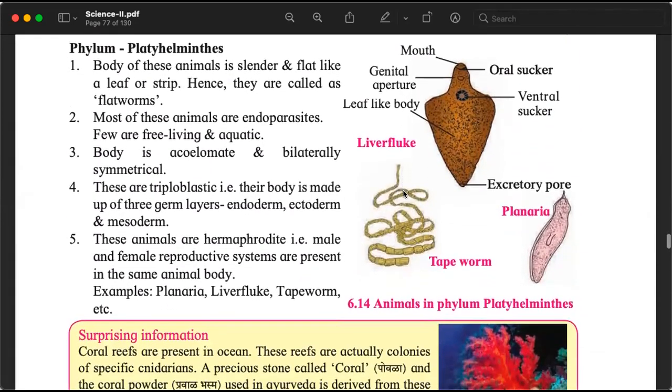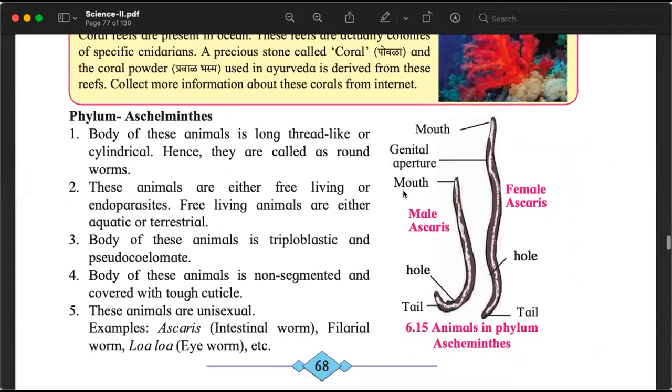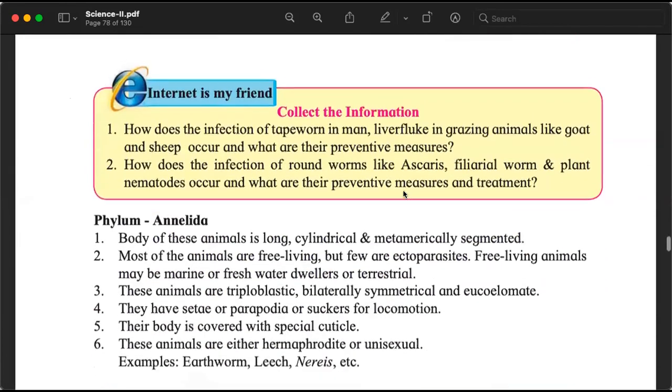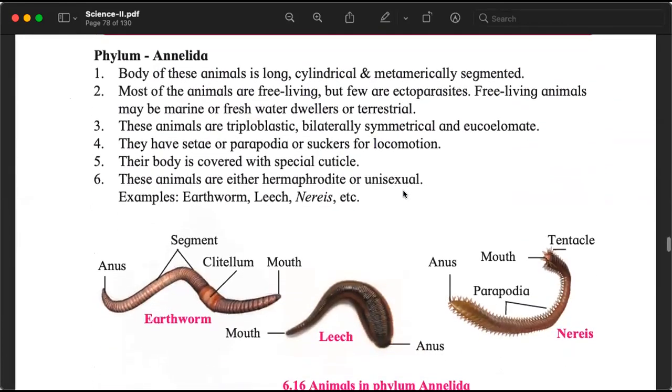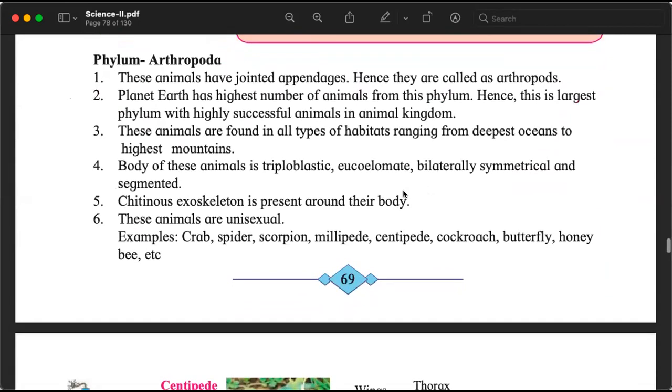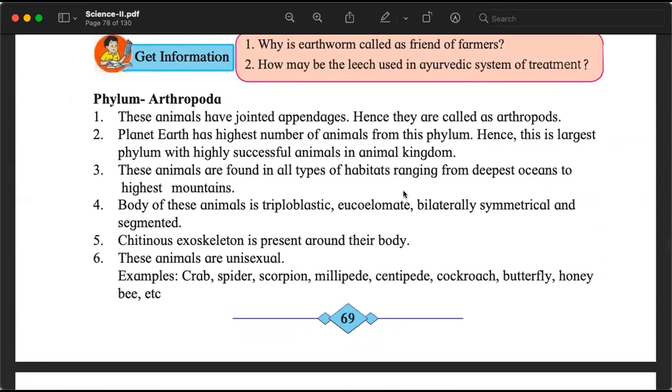We studied Platyhelminthes, the flatworms, and Aschelminthes, the roundworms. Annelida, so very common examples are leeches and earthworms. Then we studied the phylum Arthropoda, which is the largest phylum of the animal kingdom. They have jointed legs.